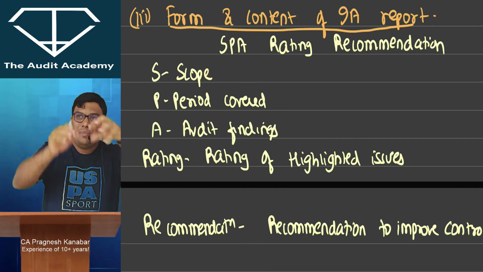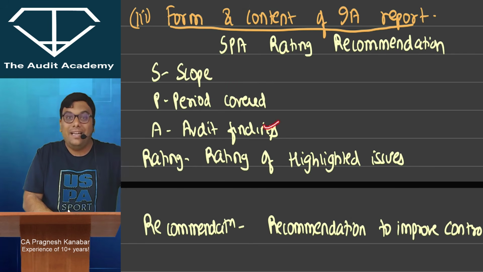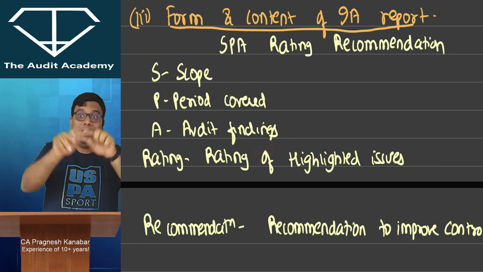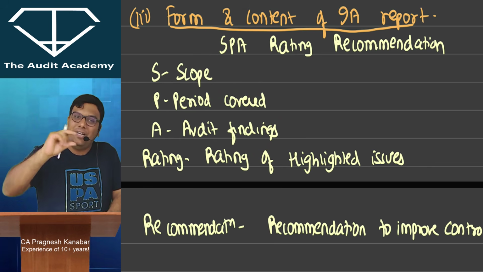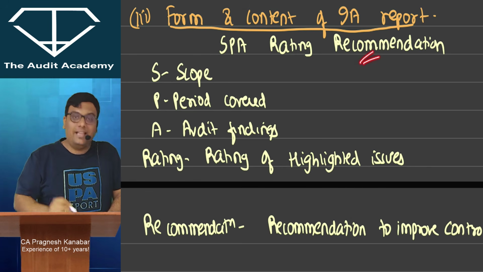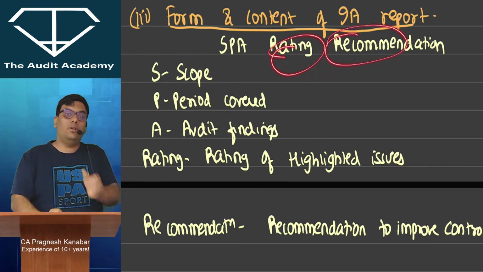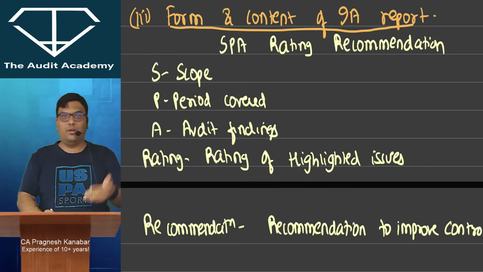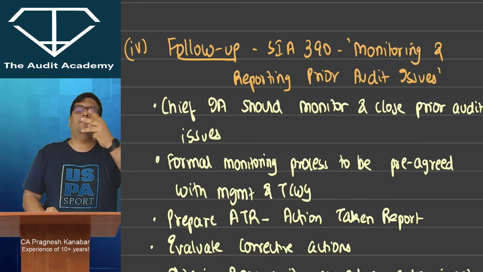So what will be there in the report? We will see the paragraphs: the scope, the period covered, our findings. Then you will see this in Big Fours also: every single issue is given a rating, medium issue, high issue and so on. And then recommendations on how they can improve. This rating and recommendation you will not normally see in statutory audit reports, but it is always there in an internal audit report. Then SIA 390.